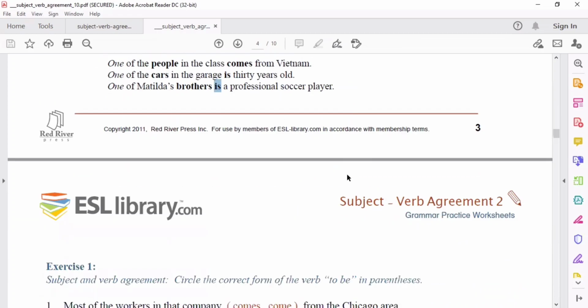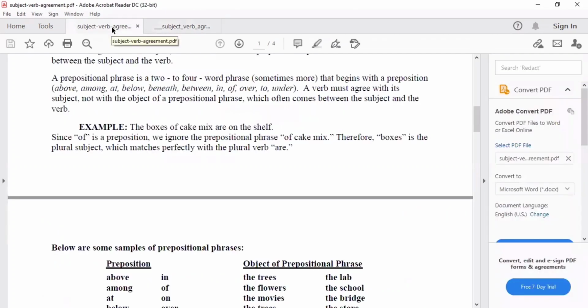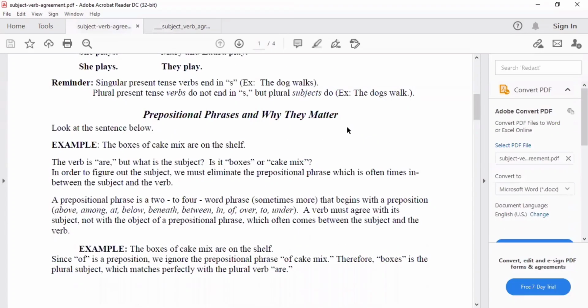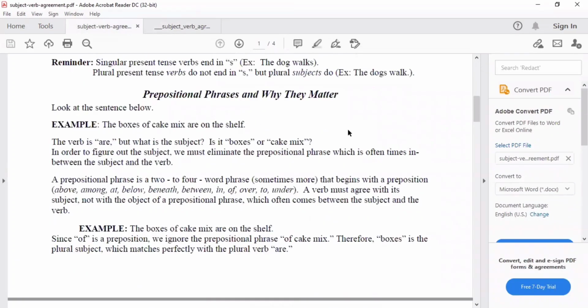Okay? So before we dive into exercises, let's move on to another rule pa, no, na hindi binanggit kanina. Okay? So let's move on here. Prepositional phrases and why they matter. Okay. So for example, the boxes of cake mix are on the shelf. Kalimitan ito yung pampagulo. Hindi mo alam kung nasan yung subject. Ngayon nagkakamali ka sa verb natin, no? Because of the prepositional phrases.